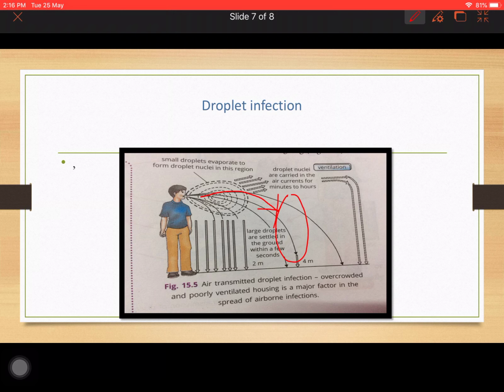Instead of falling on the ground, if we keep a distance of 6 feet, we can say we are safe. So here is the safe distance.